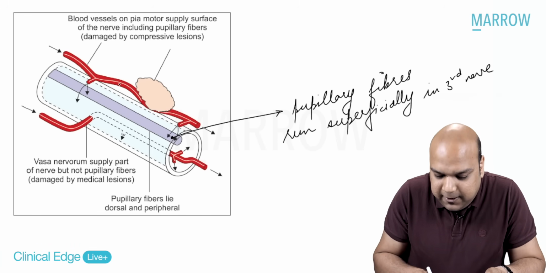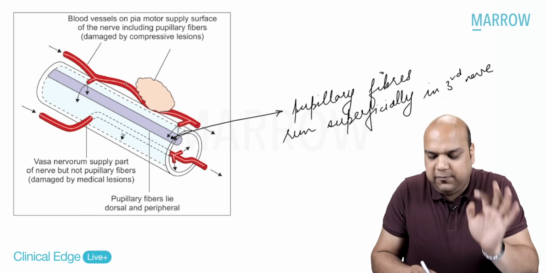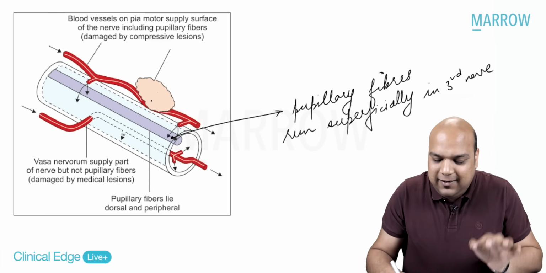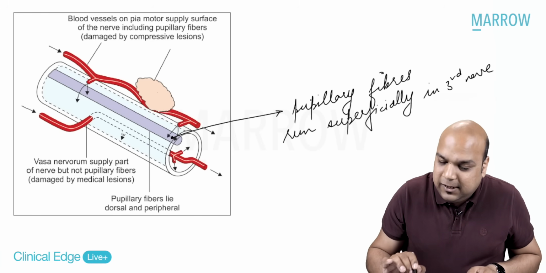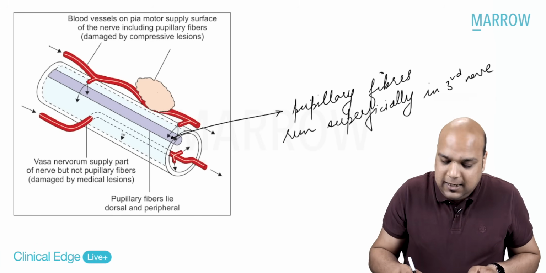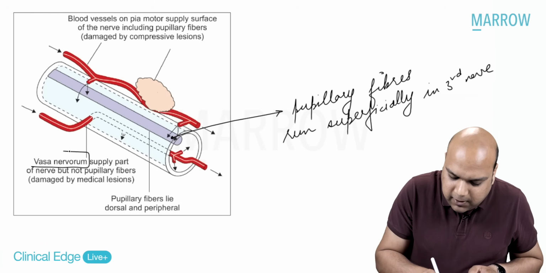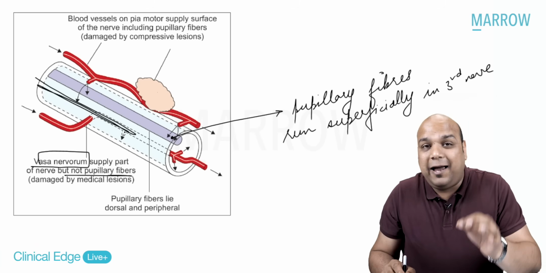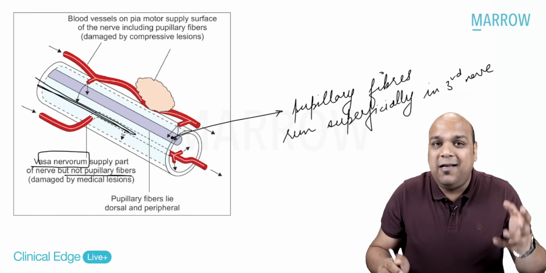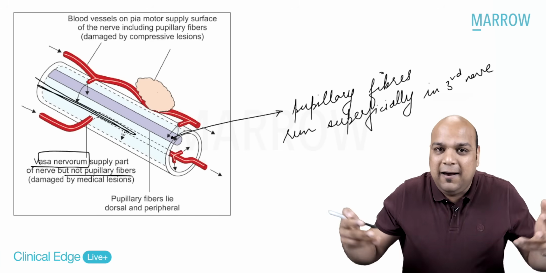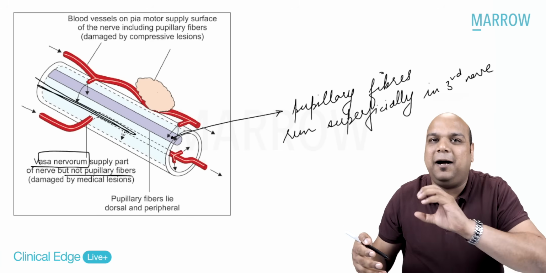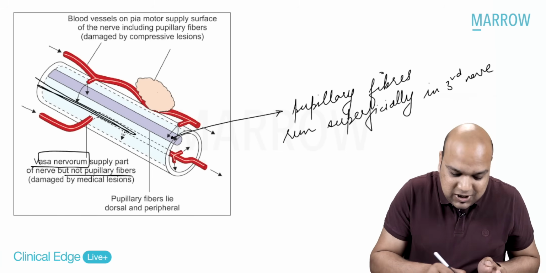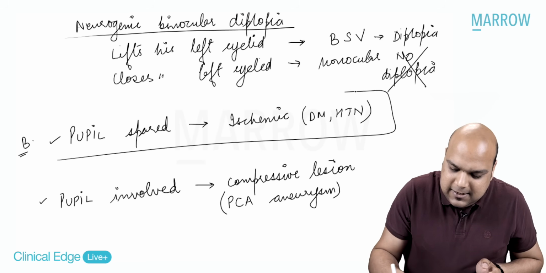And thus they are supplied by blood vessels which are on the superficial surface. So any compressive lesion will compress these blood vessels and thus the pupil will be involved. But in cases of ischemic lesion, everybody, vasa nervorum supply the part of the nerve but not the pupillary fibers, the central nerve fibers. Diabetes, hypertension, all the vascular ischemic lesions, they will affect the deep blood vessels which supply the central part of the third nerve, which does not involve the pupillary nerve fibers. That is why in ischemic lesions, everybody, the pupil is spared.